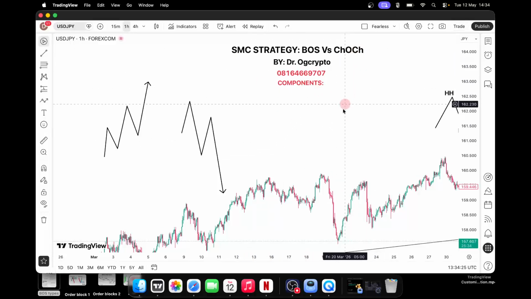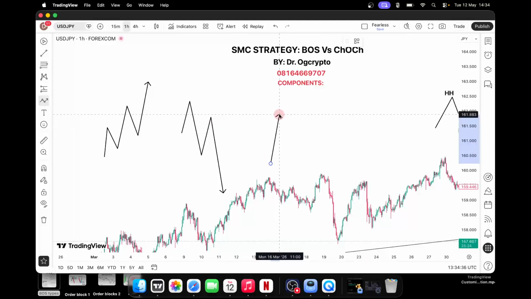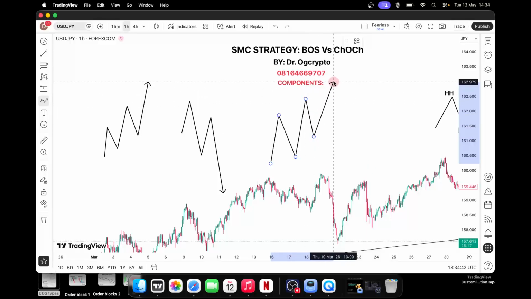Then change of character. Change of character is also a type of break of structure. But in this case, it shows us that the market has changed, the trend has changed. You know that if I draw something like this, it means that we are going up, right? So the next thing that I expect the market to create is that it should come like this, then it will still go further.